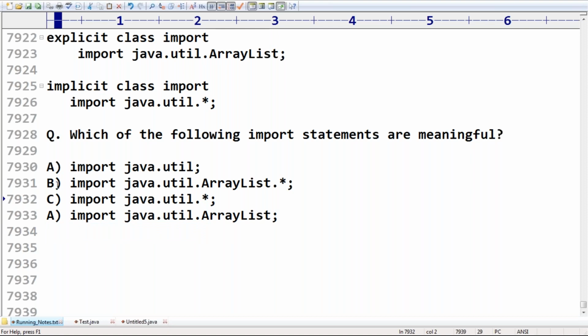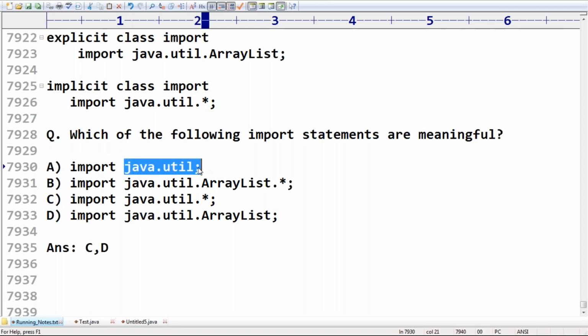Anyone, can you please tell which is the correct answer? Which of the following import statements are meaningful? Meaningful means C, D. Yes, clear, right? Because in import java.util, util is a package.